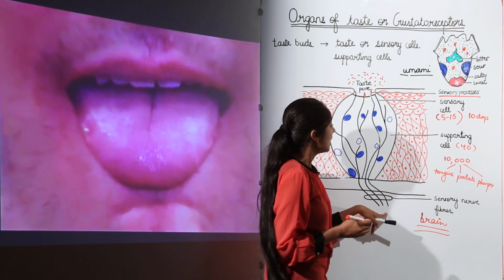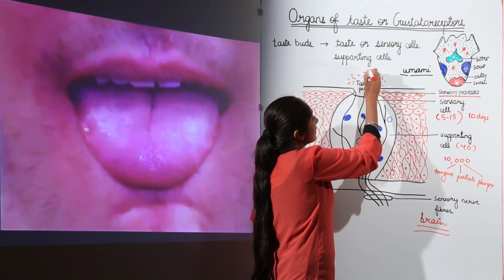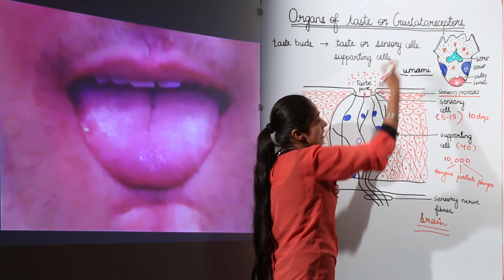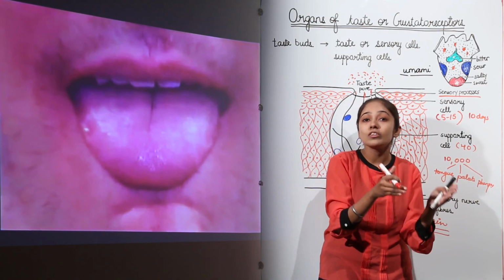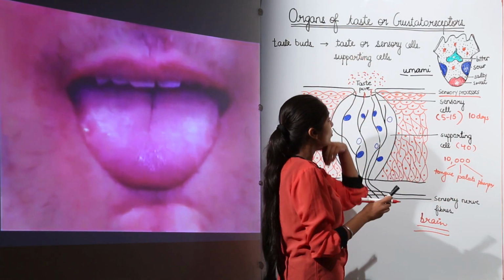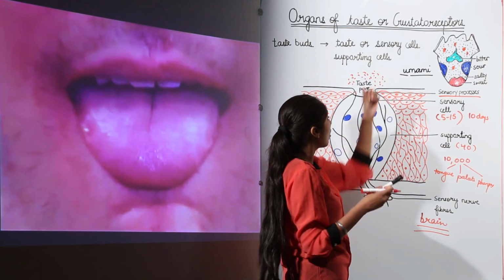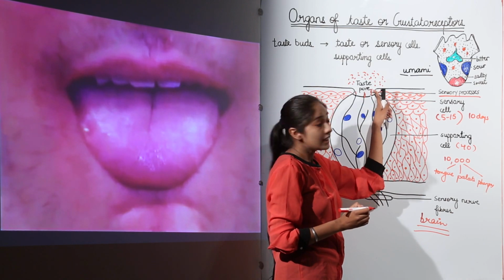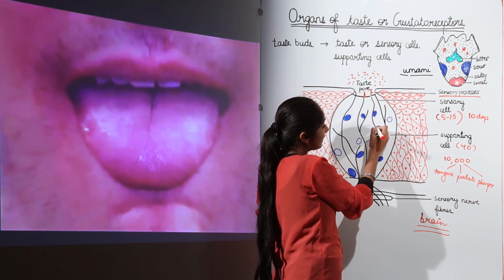I will just tell you once again, these gustatoreceptors, or receptor cells, work when the food is in what form? Semi-solid form or liquid form, right? So, when you have food in semi-solid or liquid form, it is sensed by the sensory processes, and they take that sensation inside these cells.